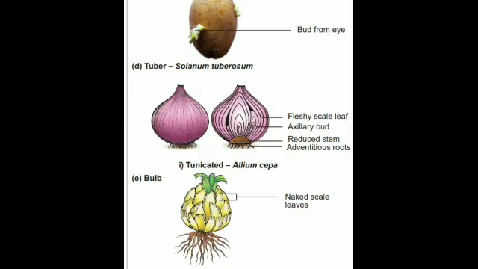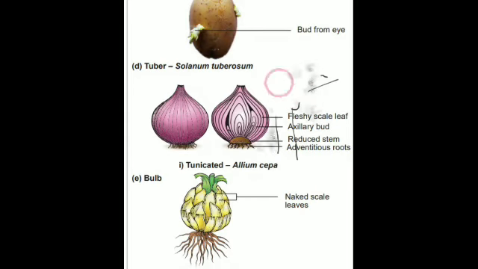So these have both axillary as well as terminal buds. What are axillary buds? If you draw the diagram of a stem, this point over here is the axil. This point is known as the axil, this point is known as the node. And if this is the flowering stem which comes out, this point is known as the axil.